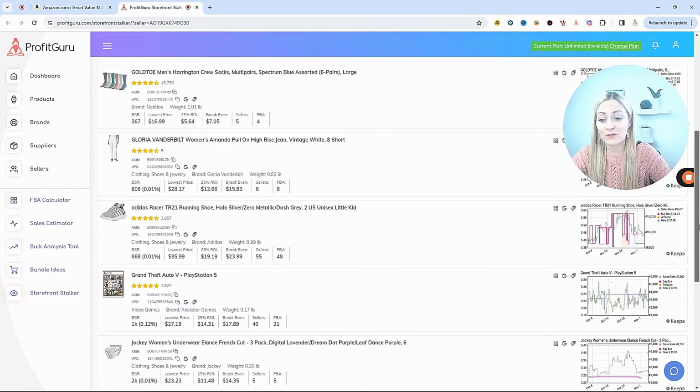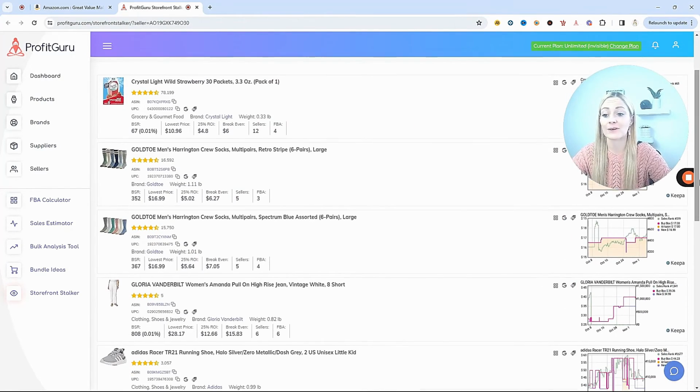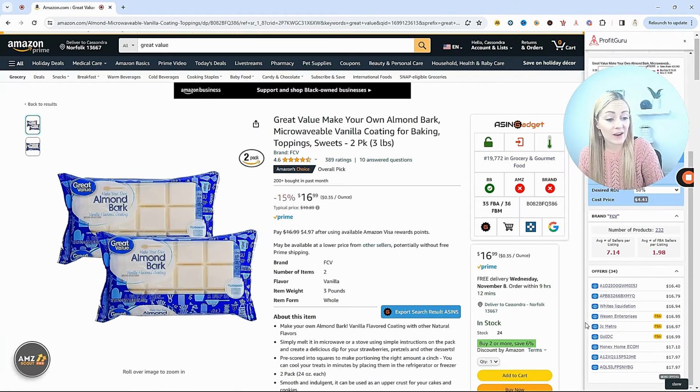I already know they use Walmart to source from as one of their suppliers, so chances are a lot of these other products I can also just search and find at Walmart, enter in on the profit calculator from my Chrome extension, and see if it's profitable. And I'm going to do this for every single seller that's on this listing. That's potentially thousands upon thousands of leads at my fingertips. And that's just from this one listing. There are so many other Great Value products that are on Amazon that I can do the same thing.